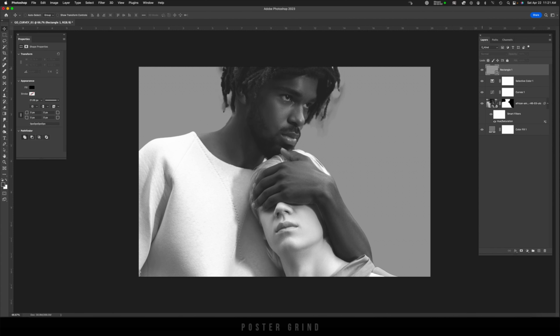But I forgot to mention, you can mess around with the roughness as well. So if you increase it, you get something like that. And if you decrease it, you get something way softer. So we're just going to keep it around 25% and see what happens. I'm just going to go back to randomize until we get something really cool to work with. Increase the roughness if you want.